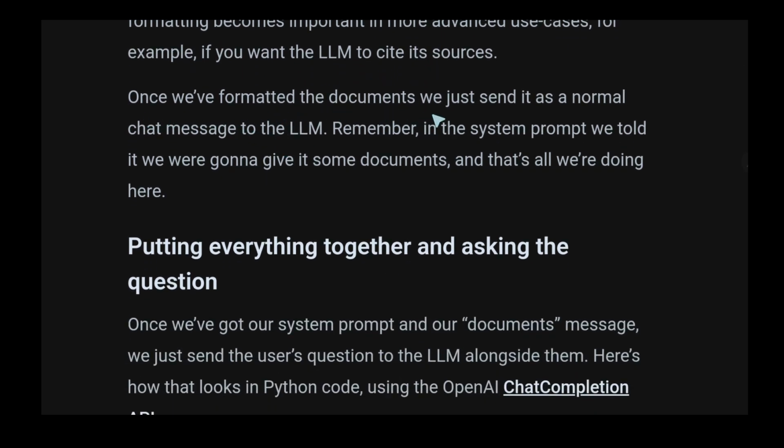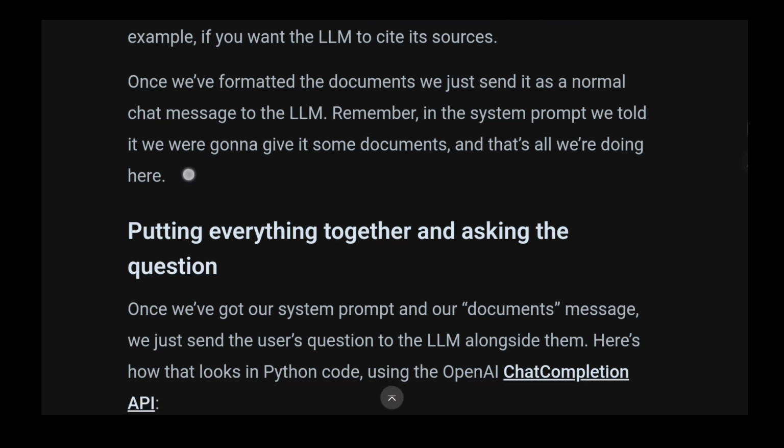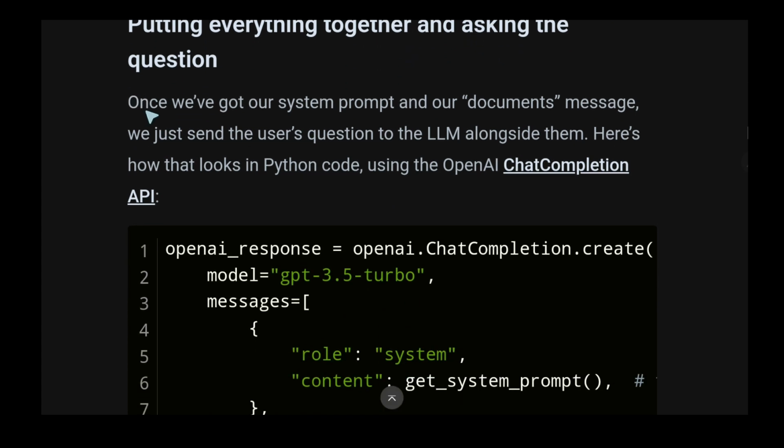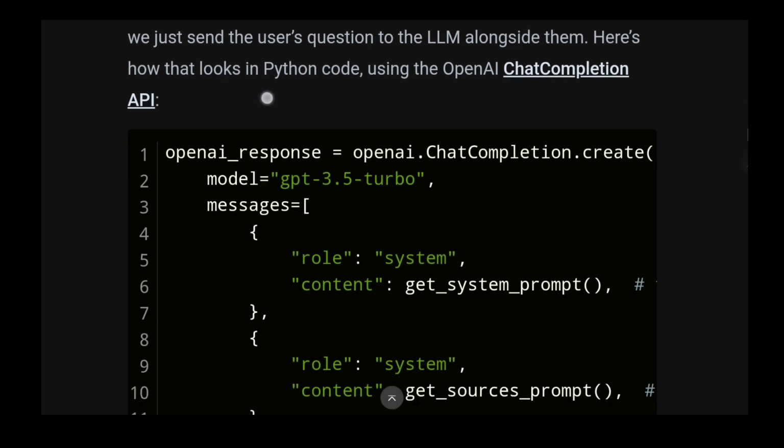Once we've formatted the documents, we're just sending them as normal chat messages to the LLM. Remember, in the system prompt, we told it we were going to give it some documents, and that's all we are doing here. Once we've got our system prompt and our document messages, we just send the user's question to the LLM alongside them. Here's how that looks.